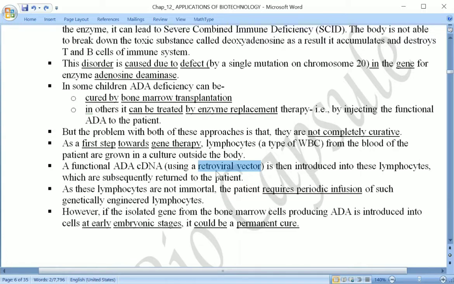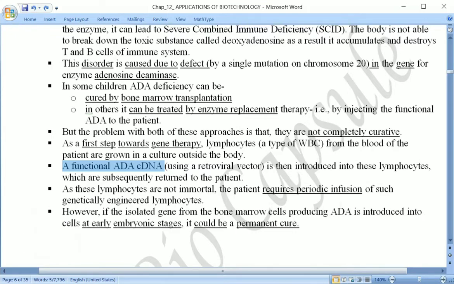And then this virus was allowed to infect the WBCs. Once again, the functional ADA, adenosine deaminase cDNA, cloned DNA, was linked with the retroviral vector, meaning it was linked with the gene of this retrovirus. And then it was allowed to infect the WBC, that is, the lymphocyte.